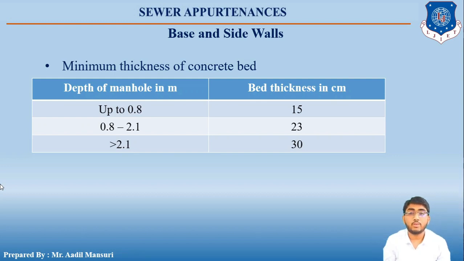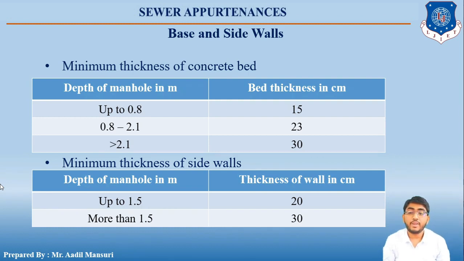And if the manhole is 2.1 or more, then the bed thickness should be 30 centimeters. Okay, so this was about the minimum thickness of the concrete bed. Now talking about the thickness of the side walls,